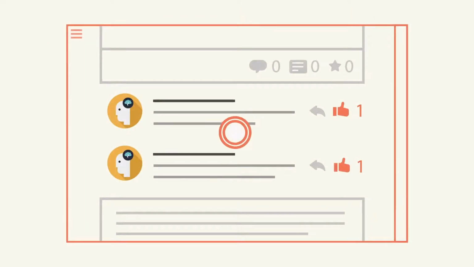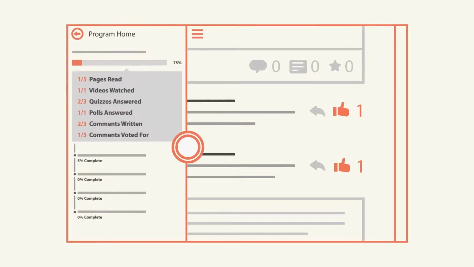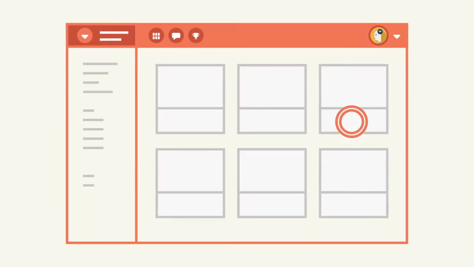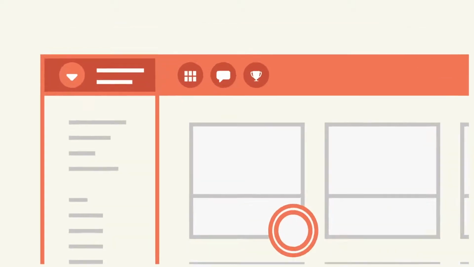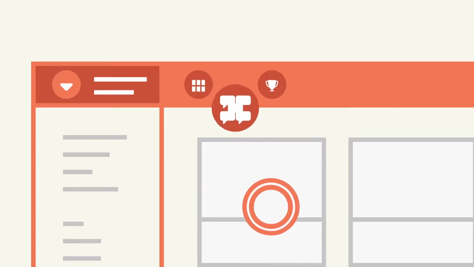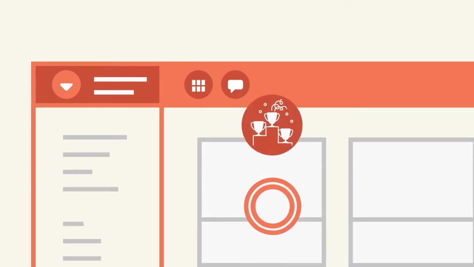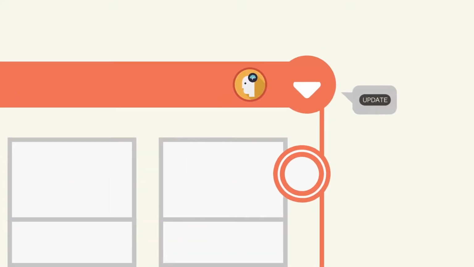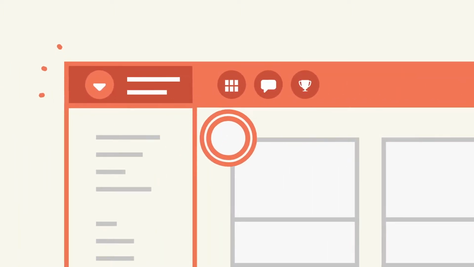At any time, you can open up the menu bar on the left to check your progress, return to the homepage, or navigate to other field manuals. You can follow the activity of your group here, and you can check out how you're doing on the leaderboard here. You can update your profile, check your stats, and access the help page here. And if you are studying more than one program, you can switch between programs here.